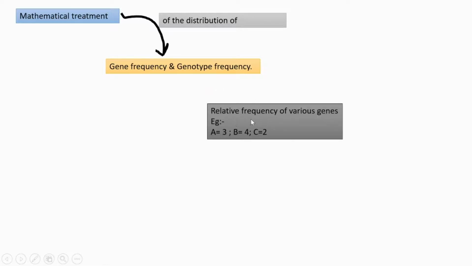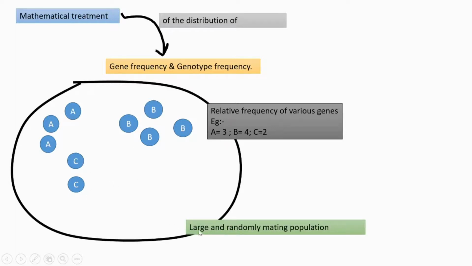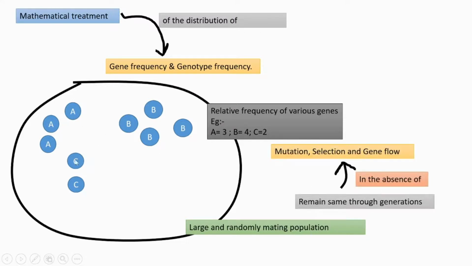So if we consider a population with the relative frequency of different genes, 3A, 4B and 2C, in such a large and randomly mating population, this frequency will remain the same through many generations if there are no environmental forces like mutation, selection and gene flow.